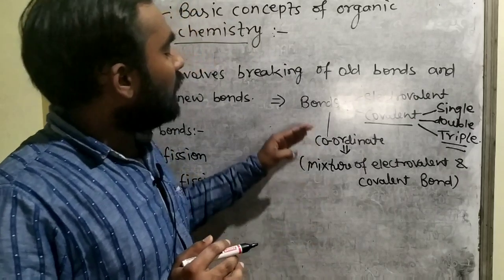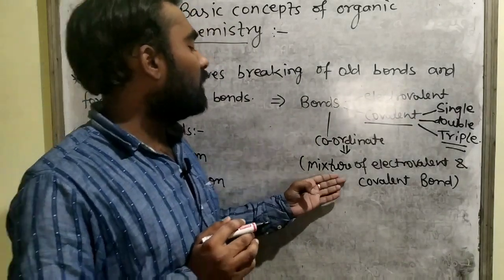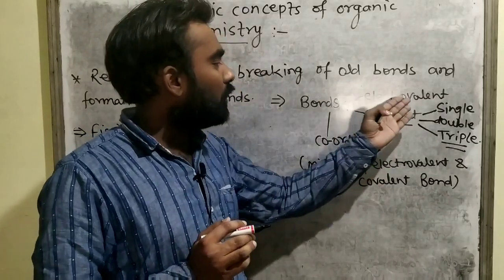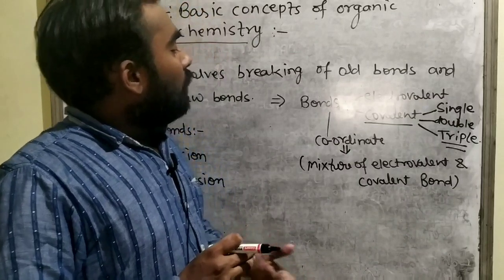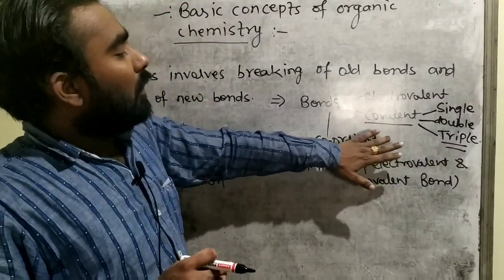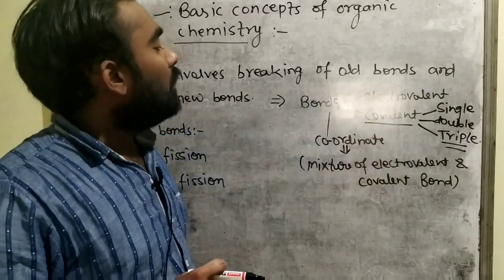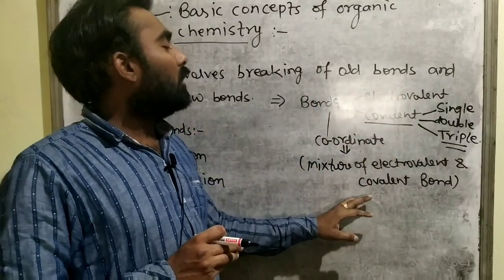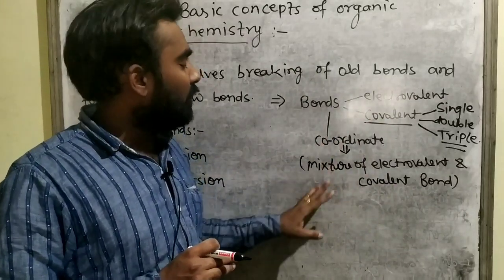So coordinate bond, the third type of bond, is basically a mixture of electrovalent and covalent bond. For this topic you have to go to the chemical bonding chapter. I am not going into the deep formation of bonds. So here is a brief discussion.